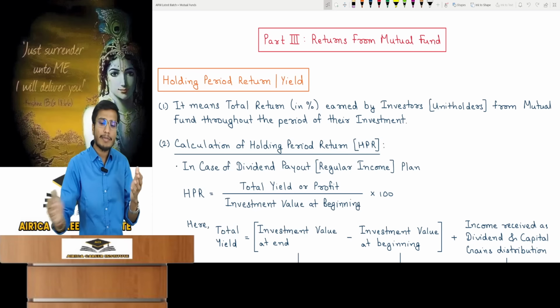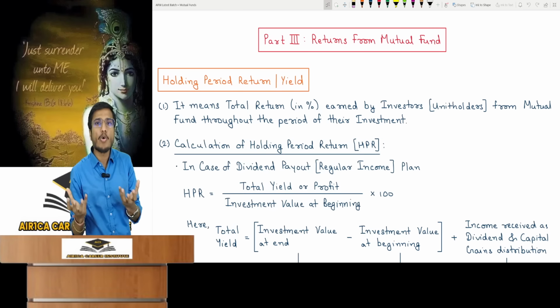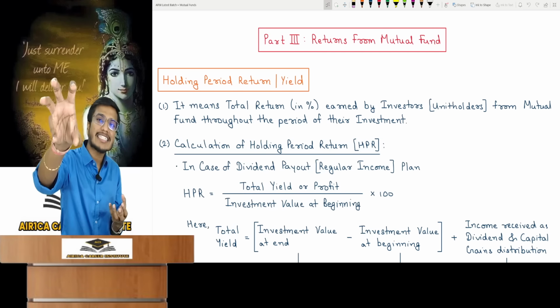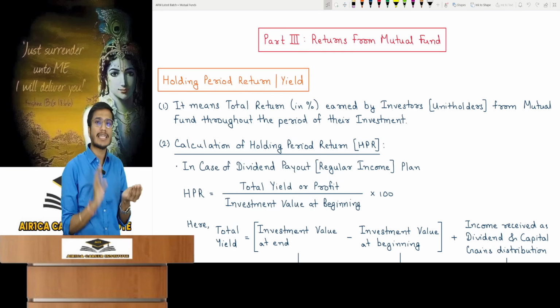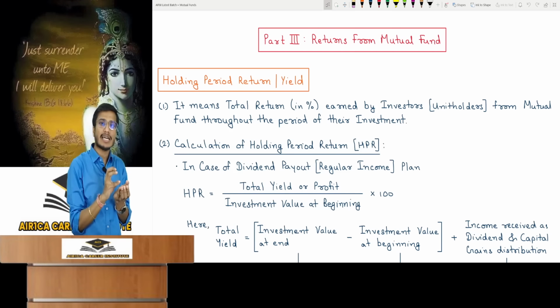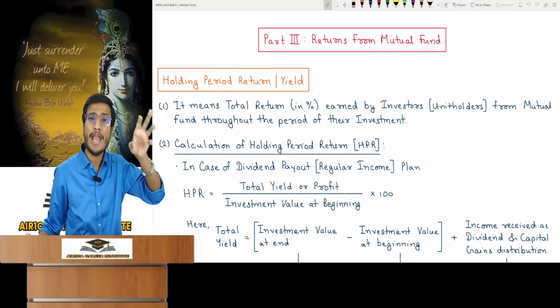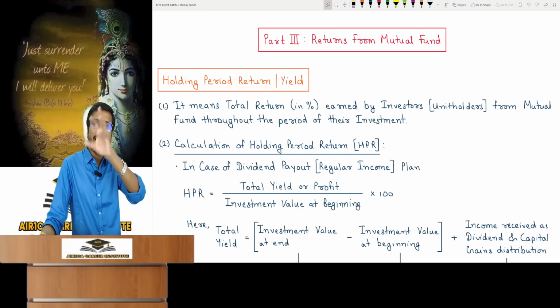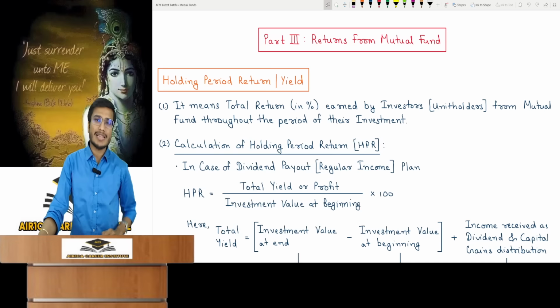It's a simple matter. I need to see that I have invested money in this mutual fund. So what happened to my investment? I will check how much money I have earned from this mutual fund till date. From the day I initially invested my money in the mutual fund until today when I am calculating this return, I need to calculate the total return up to today's date. We call this the holding period return. For the period I have held the investment, I need to calculate the return for that total period. Let's see an example.